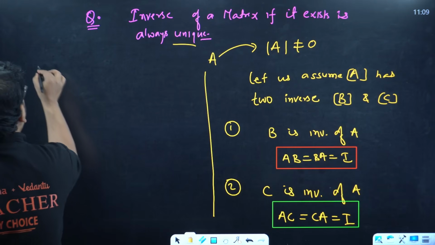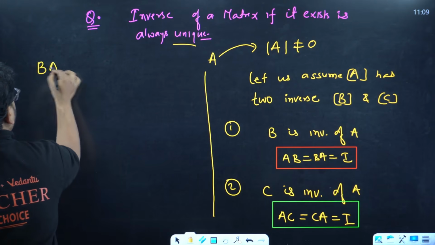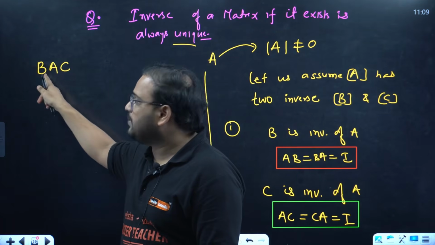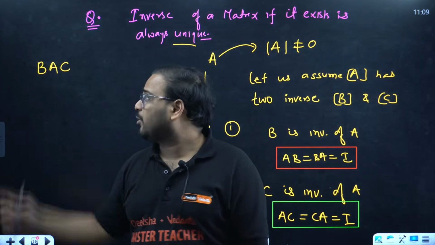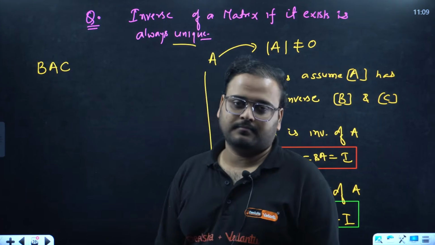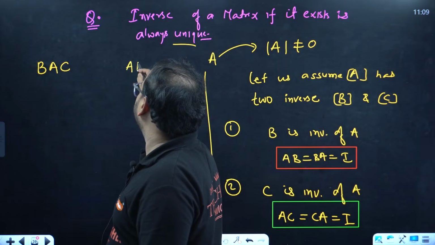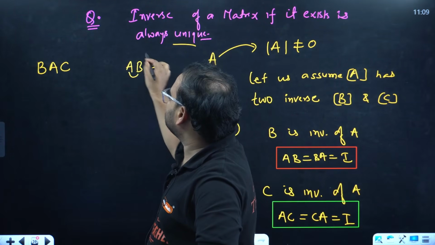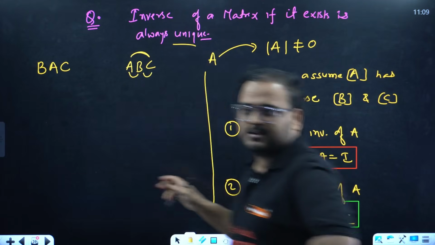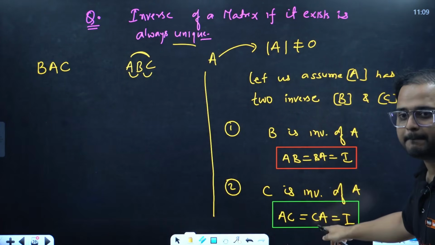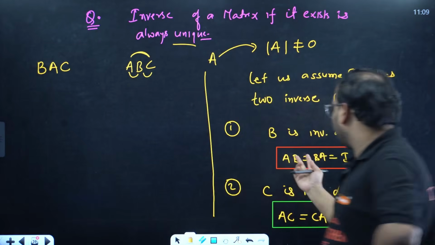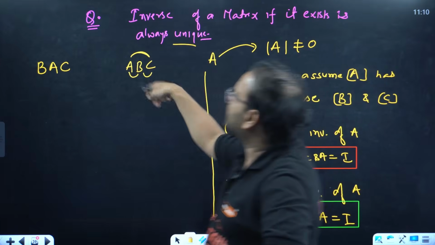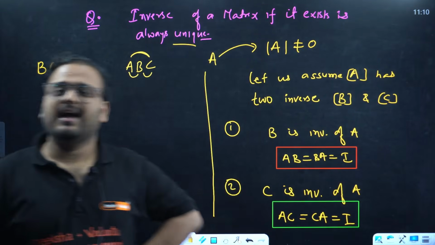Now, we'll assume a product of matrices which is BAC. Why BAC only, sir? Because it has the product of B with A and A with C as well. I have the product of all three together. Why not take ABC? Because in this case, AB is there, but there is no CA. Do you have BC anywhere in the relations? No. I have the conditions AB, AC, CA, meaning I have B multiplied to A and C multiplied to A. So if I take the product of three matrices as ABC, I will not achieve that.